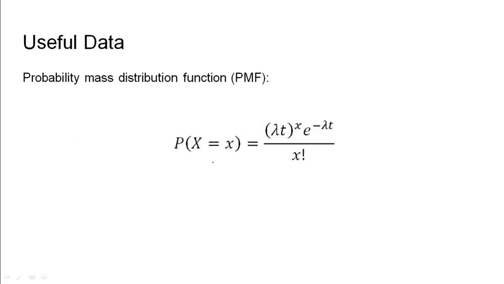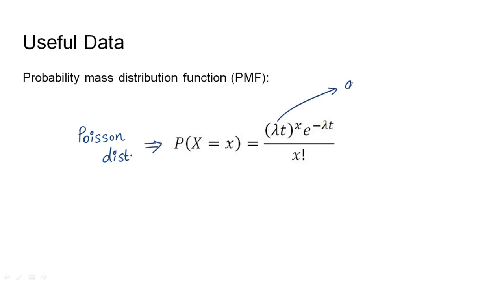Coming to the useful data for this problem, one needs to know about the Poisson distribution and its probability mass function that is given by this equation.